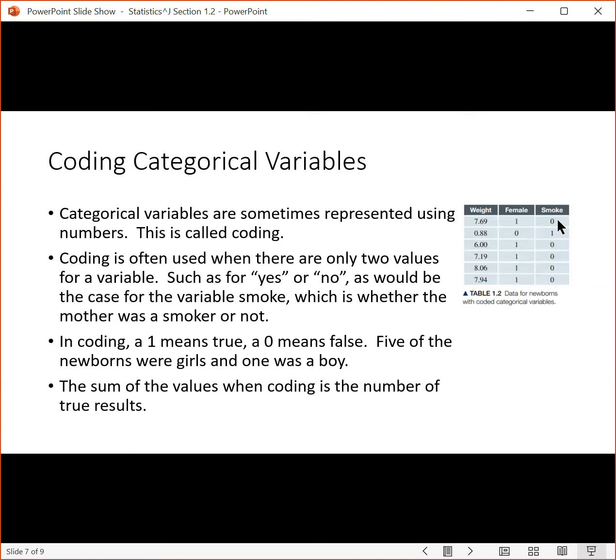So we can look down. The first newborn's mother did not smoke. The second one did. And then no, no, no, and no. So we only had 1 smoker. One thing that's interesting in the table, meant to draw your attention, is that the 1 smoker had a premature child, whereas all of the children of non-smokers had healthier baby weights.